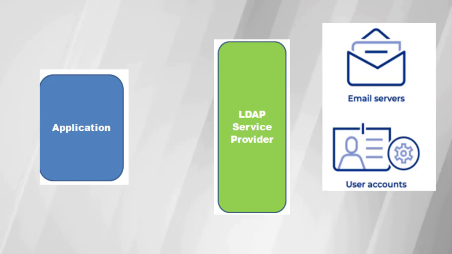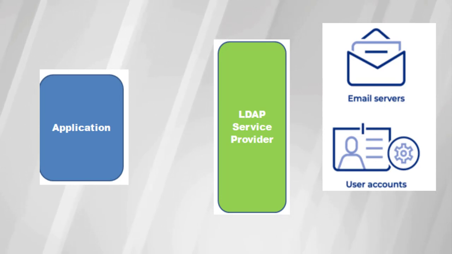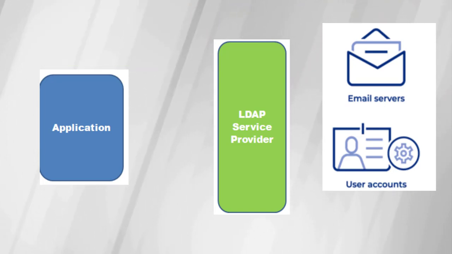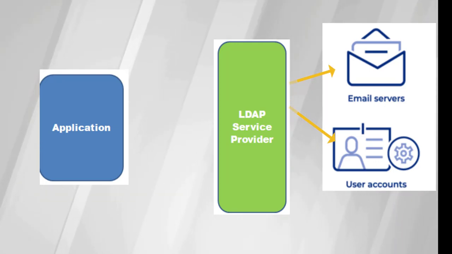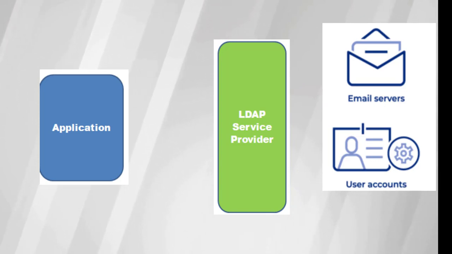So what is this LDAP? Lightweight Directory Access Protocol. This LDAP acts as a service provider. It provides access to servers implementing the LDAP protocol. So this LDAP server knows where to look for email services, where to look for user accounts, where to look for license management details, etc.